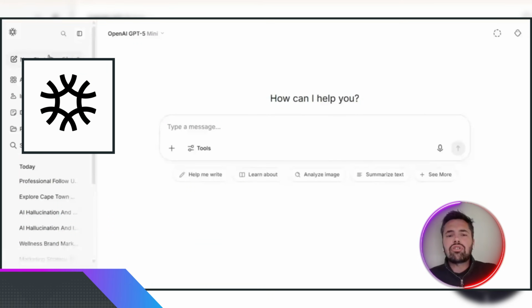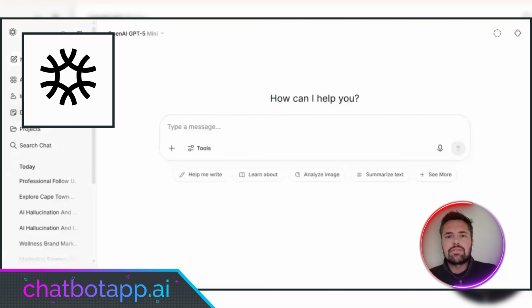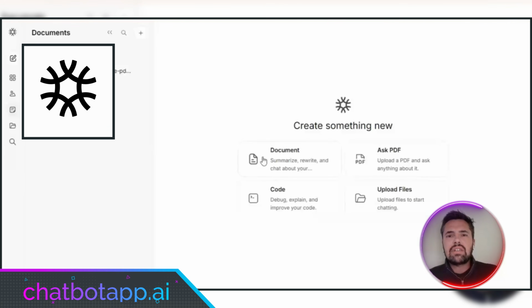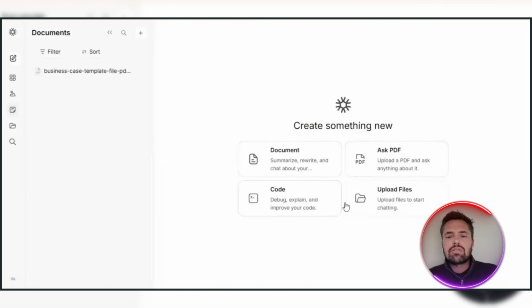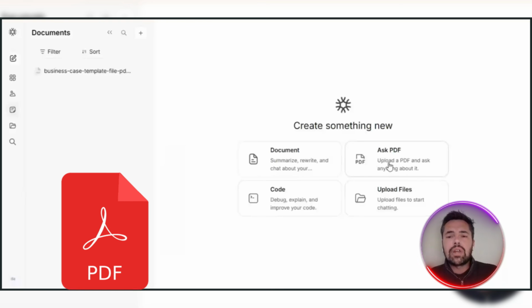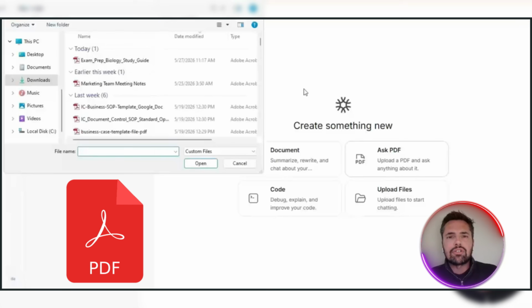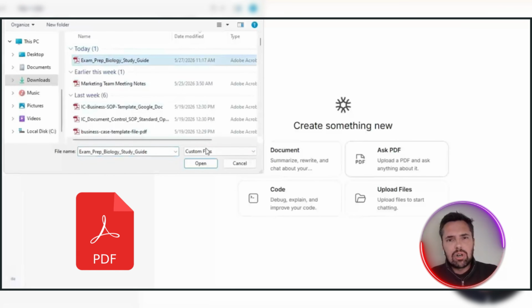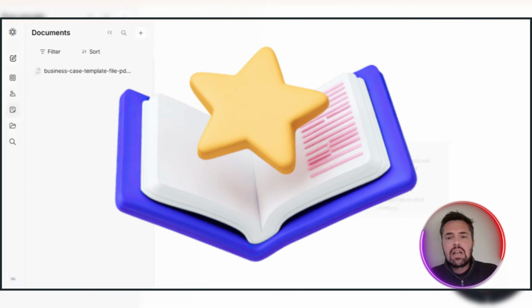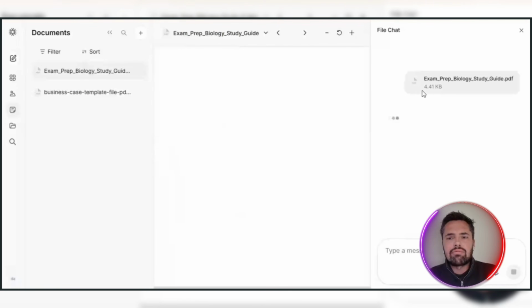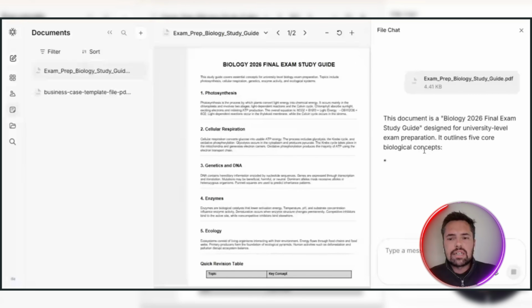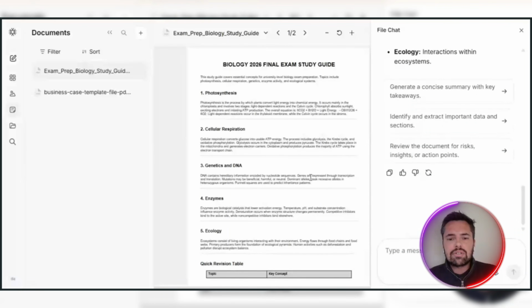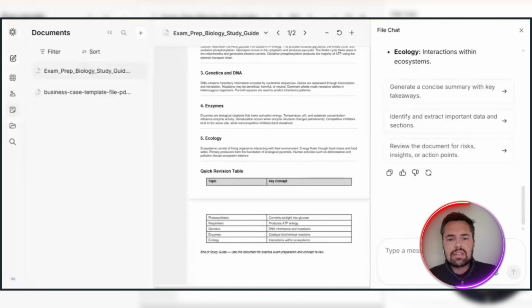Now, let me show you exactly how useful this is for students, because this is where it gets interesting. So what we're doing here is uploading a PDF straight into the chat. This could be a textbook chapter, a study guide, lecture notes, anything really, just drag it and it's ready to go. Now watch this.